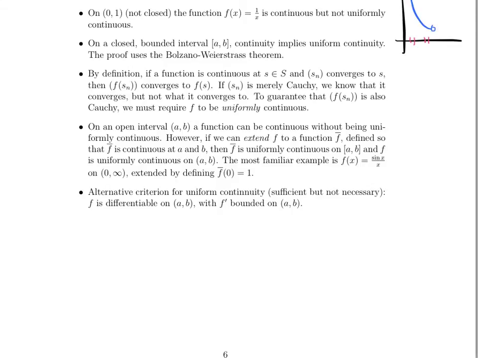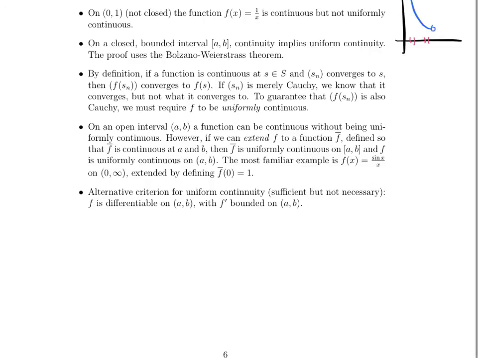And so what has happened now is that f bar is uniformly continuous on the closed interval, f is uniformly continuous on the open interval, and that's extremely interesting. An interesting result. What we've done is we've taken something that was not clear whether it was uniformly continuous and shown that it was by using this extension method.